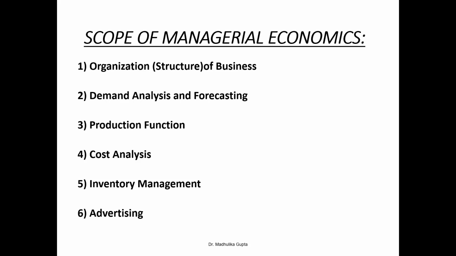Next is advertising. Like, to produce a commodity is one big thing and to market is another, of course. And therefore, advertising forms an integral part of the decision making and, of course, forward planning. The next is price system. Now, while the cost of production has to be taken into account when pricing a commodity, a complete knowledge of a price system is also very important and essential, right?